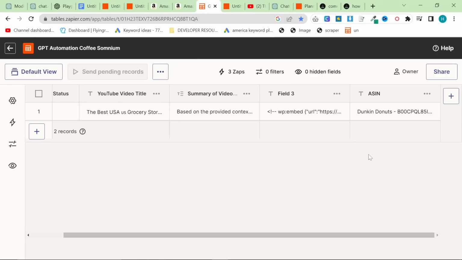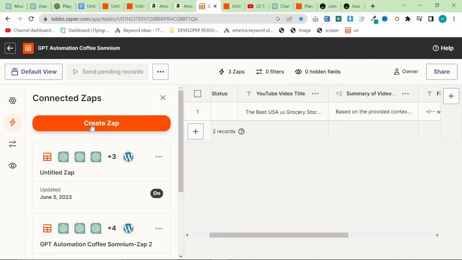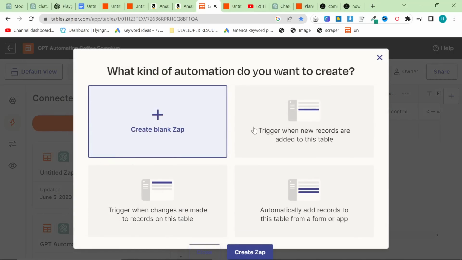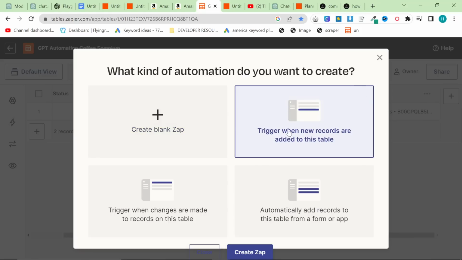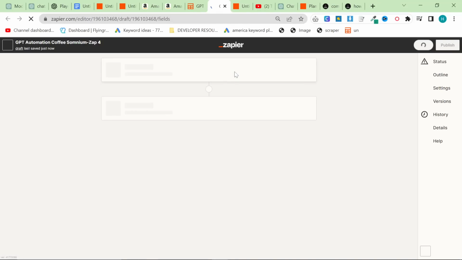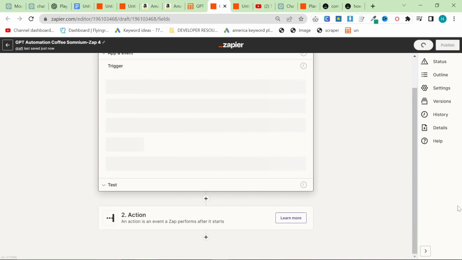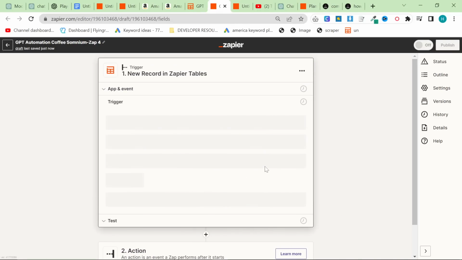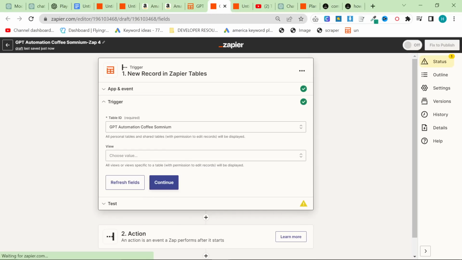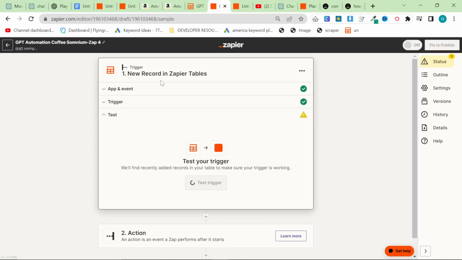And then what we want to do is click on Zaps here, and create a new Zap. I'm going to create a blank Zap. Actually, we'll do trigger when new records are added to this table, and we'll press create. At this point, you can just go to the links in the description and copy my Zap. However, I know that some people will want to know how this is actually set up, so we will set this up again. Just press continue here and press test trigger.